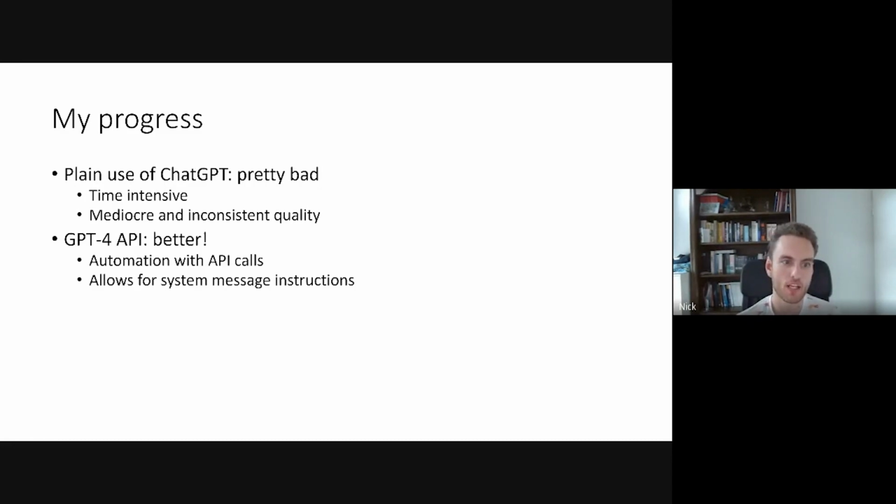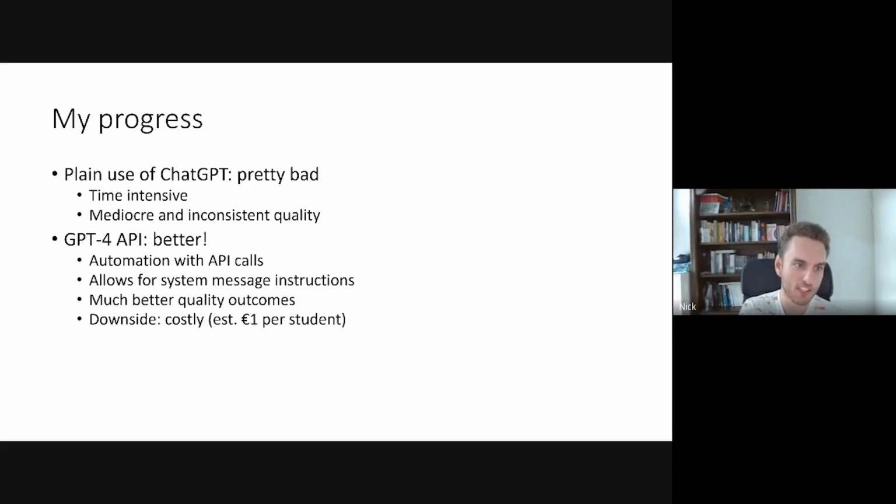Using the API, you have access to system message instructions, which are instructions that ChatGPT listens to much more carefully. If you just chat with ChatGPT, of course it listens to what you say, but if you have a system message, it abides by your instructions much more carefully. And overall, I find that the quality is also much better. It's much better at detecting mistakes in code and those kinds of things as well.